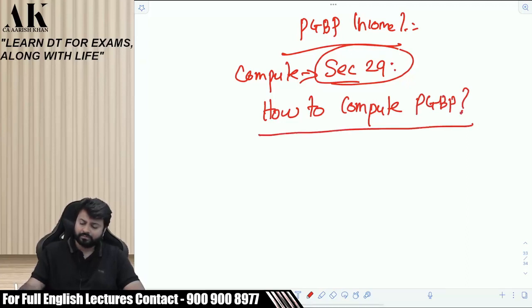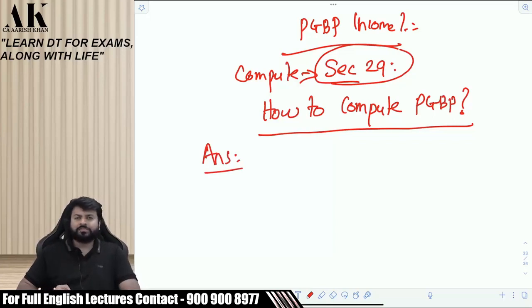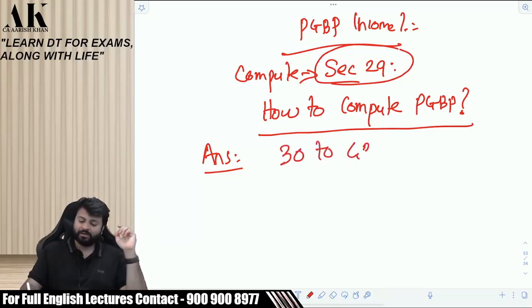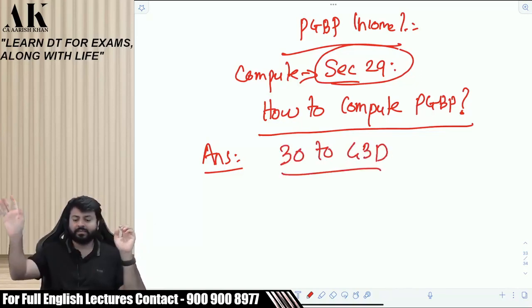Okay? Okay. Shall we start now? So what is the answer to this question given by the law? The law is funny at times. I asked such a big question to the law. How to compute PGBP income? See the answer of the law. Don't see in the books. See the answer of the law. Law says that according to section 30 to 43D. That's it. Full stop.